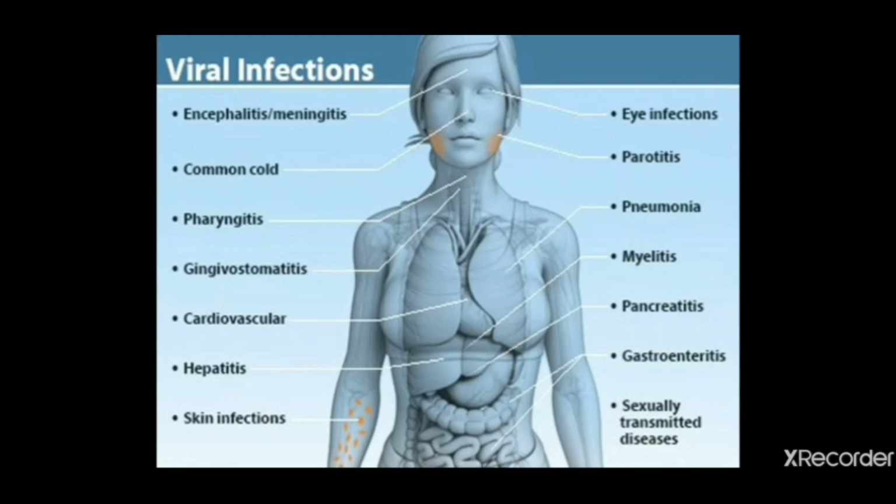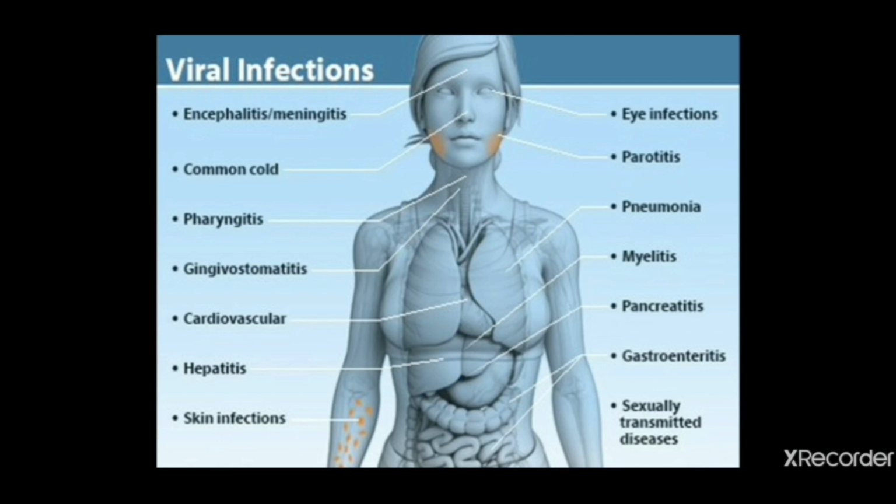Viral infections are caused in all the parts of our body from head up to the final extremities. Meningitis you studied last year, class 7th. Eye infections are so common. Common cold, pneumonia, pancreas diseases, stomach diseases, liver diseases, hepatitis. You studied that also in your class 7.